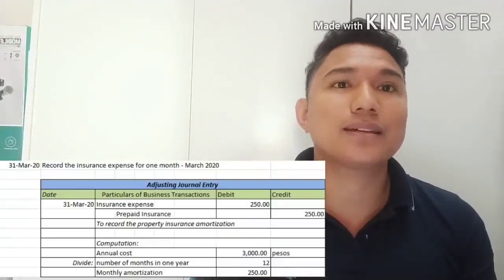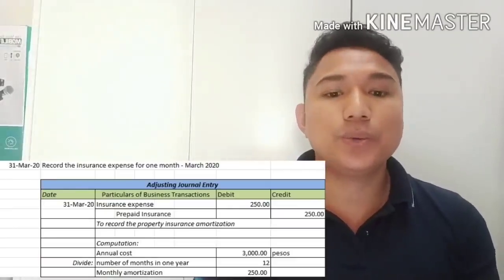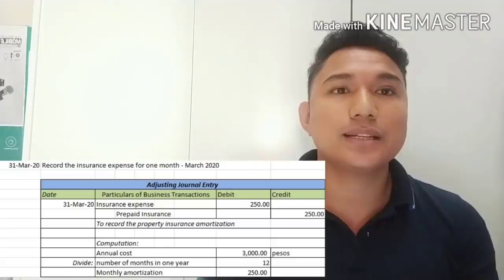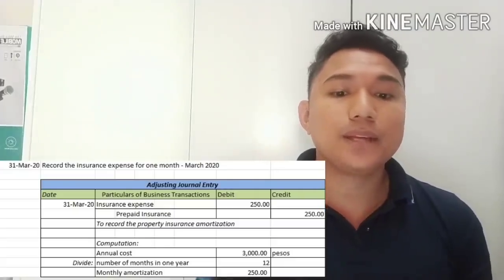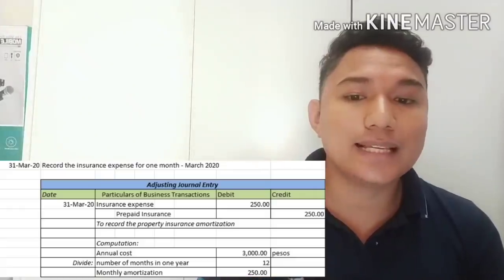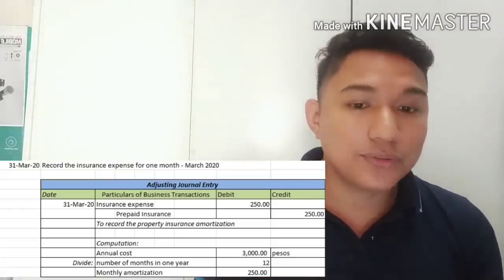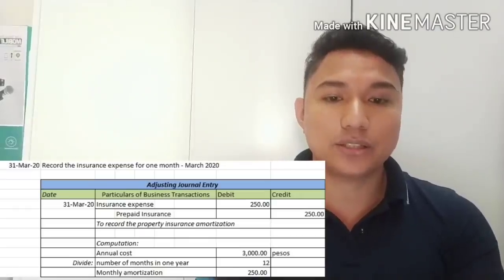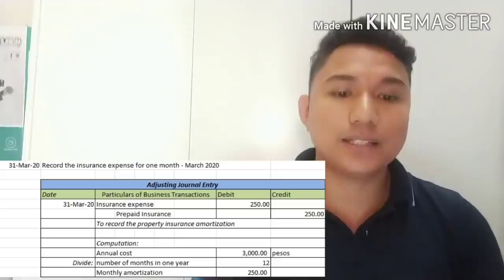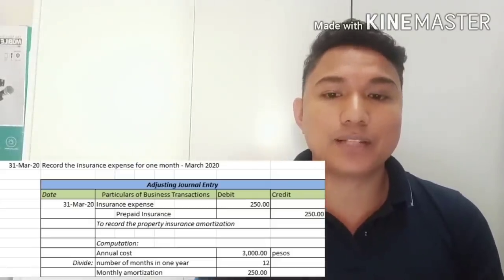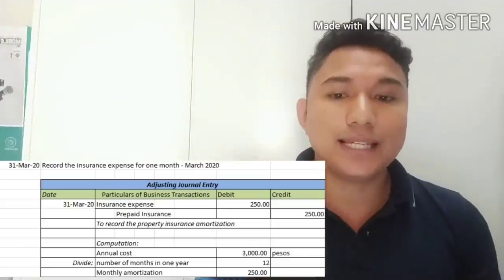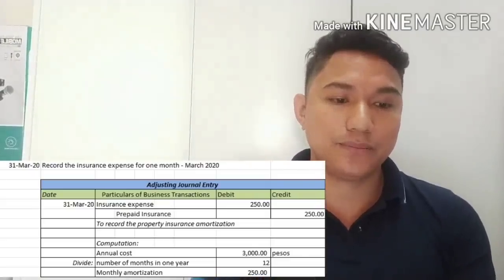So in our example here, we have a prepaid insurance for 1 year. So we are going to amortize because we already used 1 month of our insurance. We paid 3,000 pesos for our insurance, but since we already used one month of it, we have to recognize an insurance expense of 250 pesos. 3,000 divided by 12 is equal to 250 pesos. Insurance expense debit 250 and credit prepaid insurance.